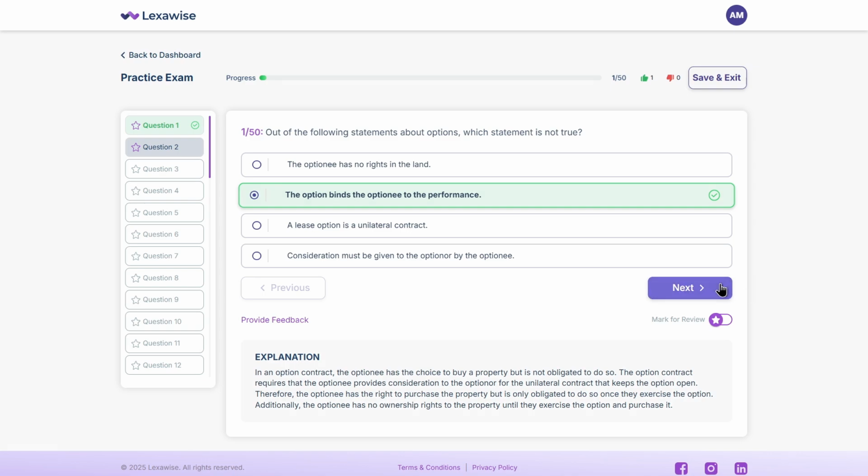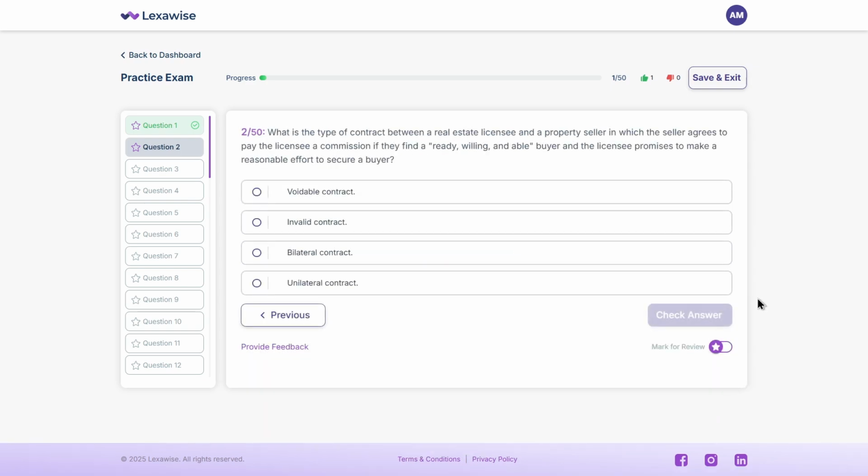Next up, what is the type of contract between a real estate licensee and a property seller in which the seller agrees to pay the licensee a commission if they find a ready, willing, and able buyer and the licensee promises to make a reasonable effort to secure a buyer? A. Voidable contract. B. Invalid contract. C. Bilateral contract. D. Unilateral contract. Think about it for a second.